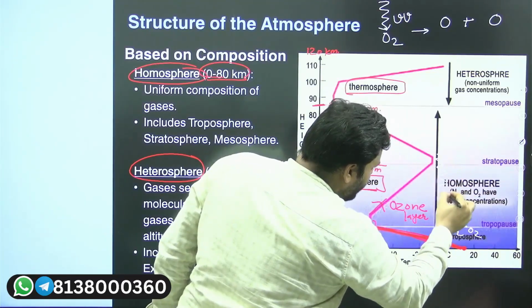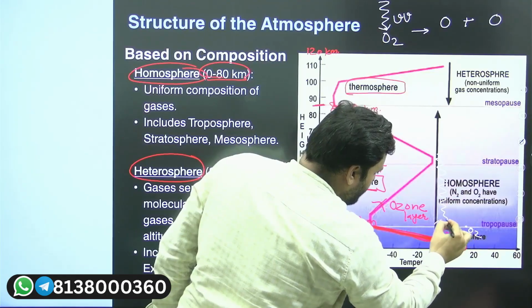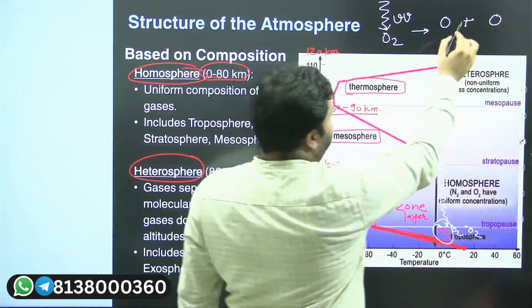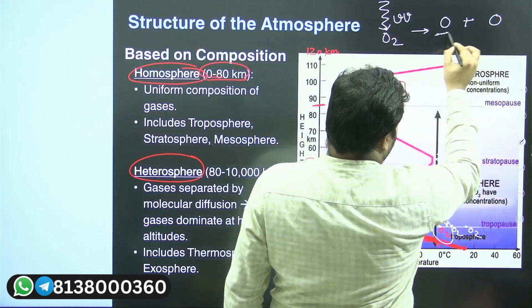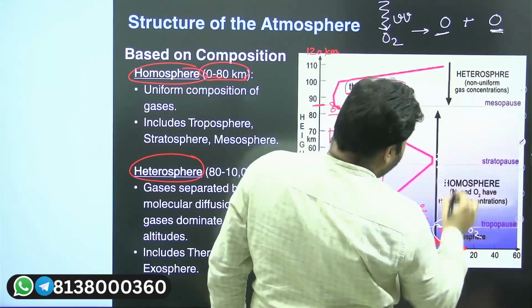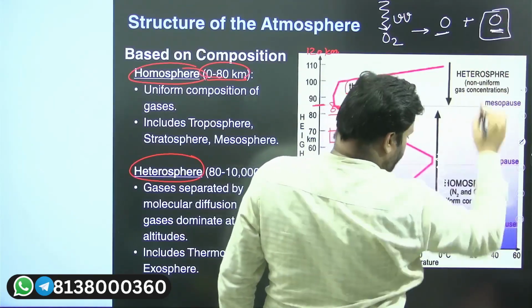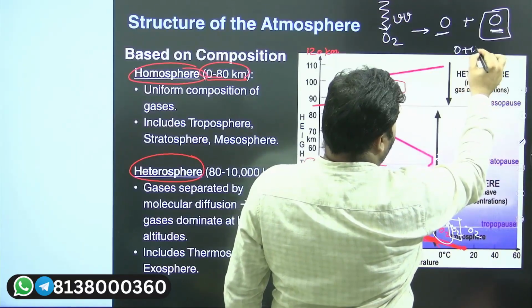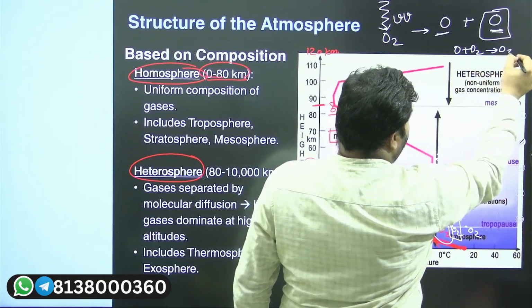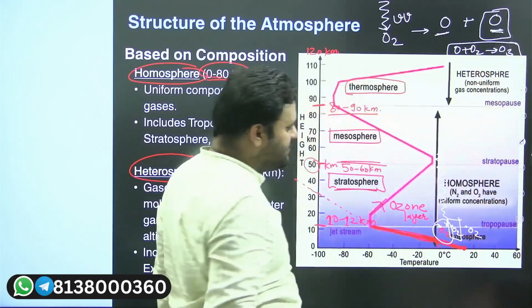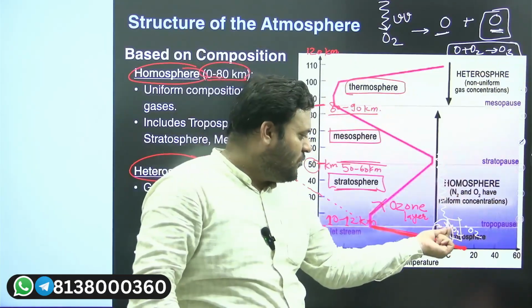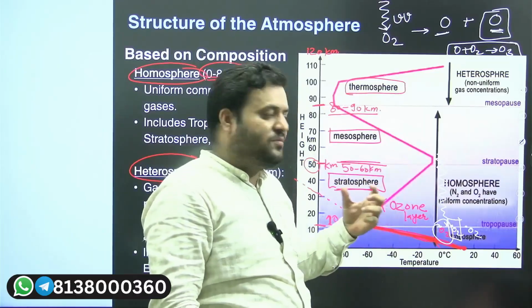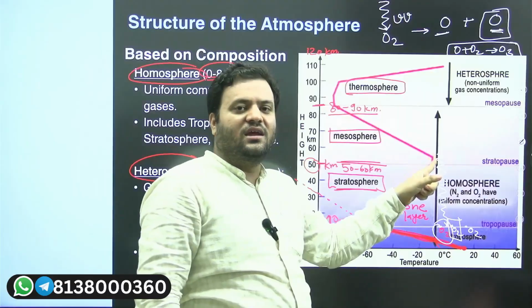So we have this action with these molecules of oxygen, and as a result of this, what will happen? Atomic oxygen is formed. Now this atomic oxygen is going to react with the nearby oxygen molecules, and that's how there will be a formation of what? Ozone. Now in this specific case, the conversion of oxygen into ozone is being facilitated by whom? It is being facilitated by this insolation.